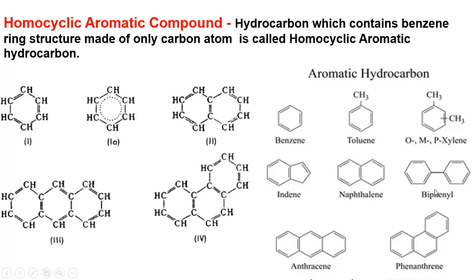And also these are other homocyclic aromatic hydrocarbons, anthracene, follow here. Also you can write the structural formula of benzene, naphthalene, anthracene this way, also this way. Easily you can draw it this way. This phenanthrene, you can draw the structural formula this way or this way, as you wish.